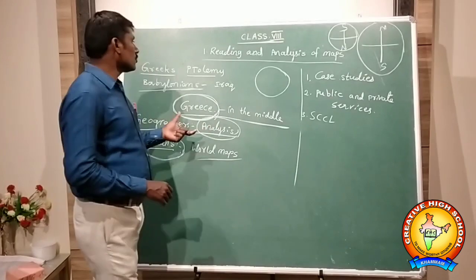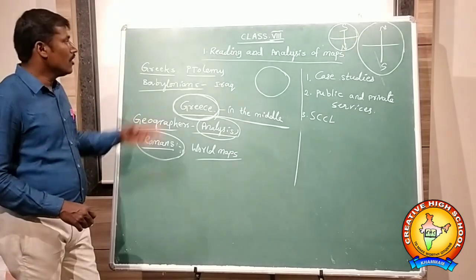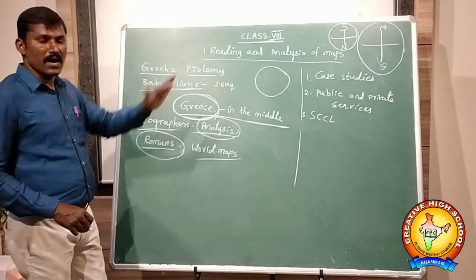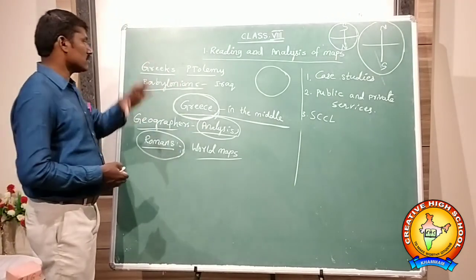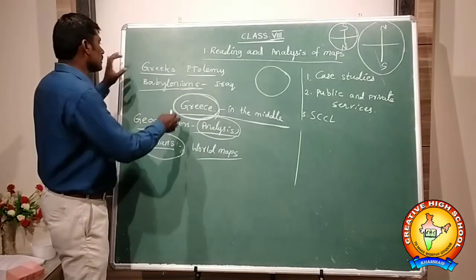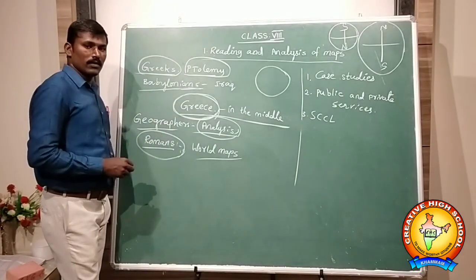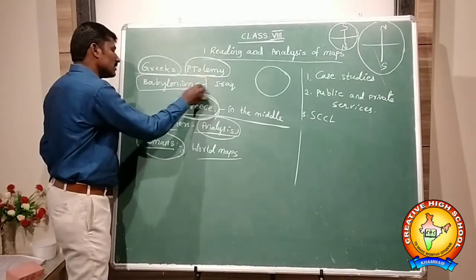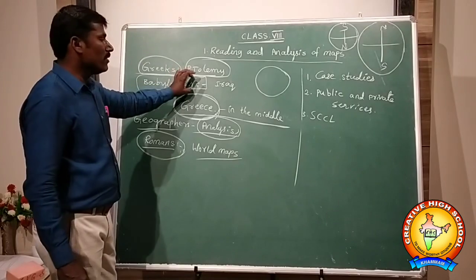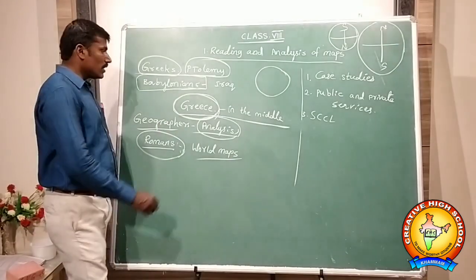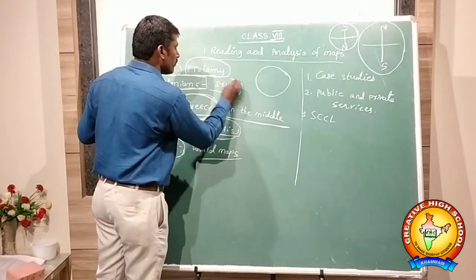Here you are going to read and analyze maps, but in our previous classes we read and made the maps. After making these maps, this year we are going to analyze, from the Greeks, from the books of Ptolemy. The earliest maps were made by the Babylonians, who made the earliest books. Where was this Babylonia at present? Babylonia was in Iraq at present.